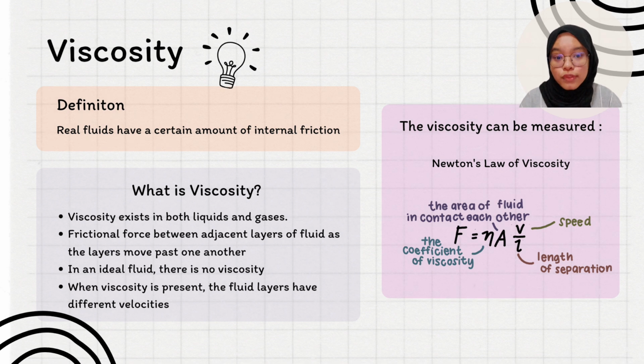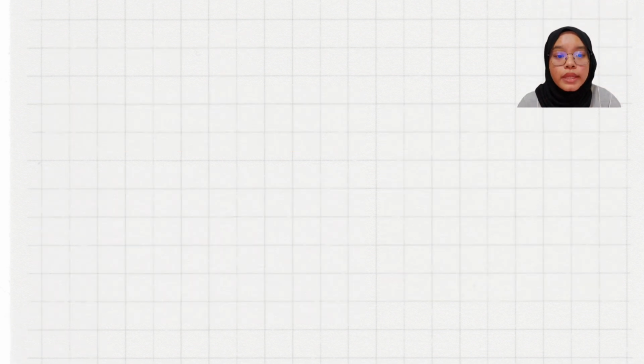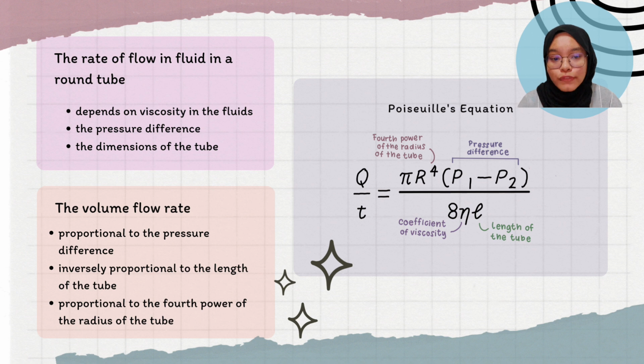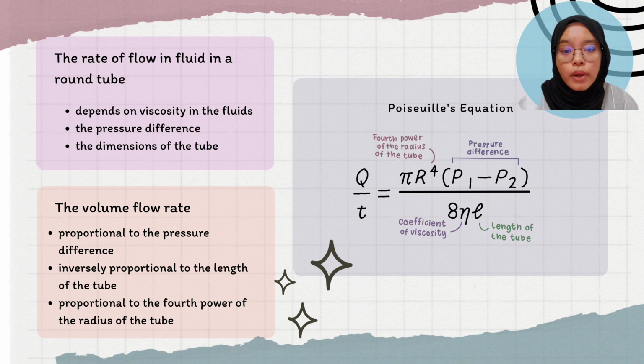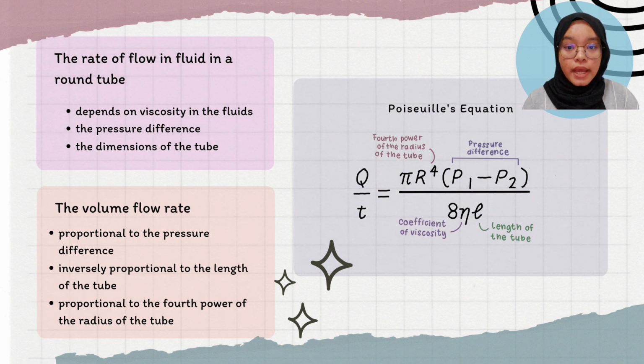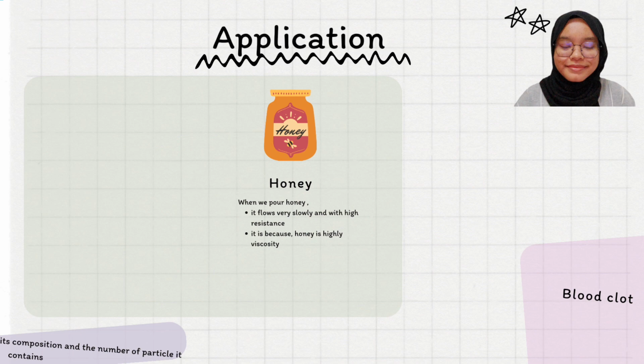Next, the rate of flow of a fluid in a round tube depends on the viscosity of the fluid, the pressure difference, and the dimensions of the tube. Now, how about the volume flow rate? The volume flow rate is proportional to the pressure difference, inversely proportional to the length of the tube and to the viscosity, and proportional to the fourth power of the radius of the tube. It can be measured by using the Bernoulli equation.